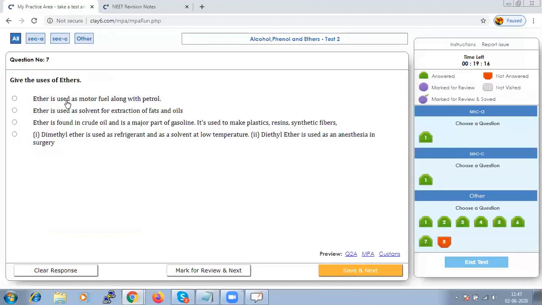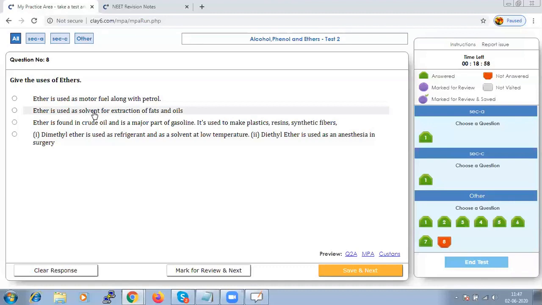We have to give the uses of ether. Ethers can be used as a solvent for extraction.